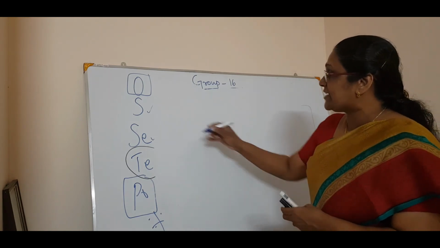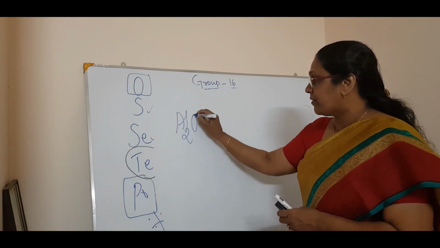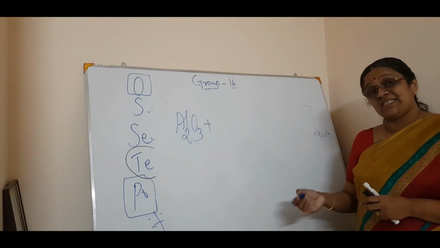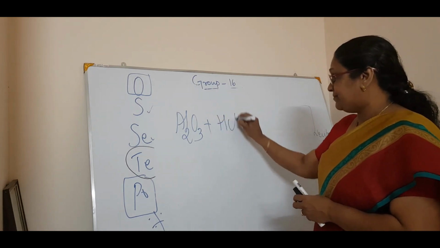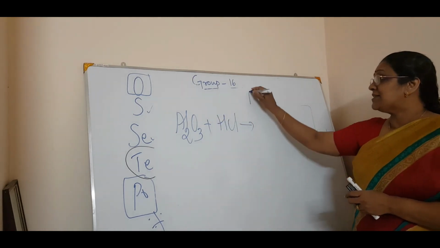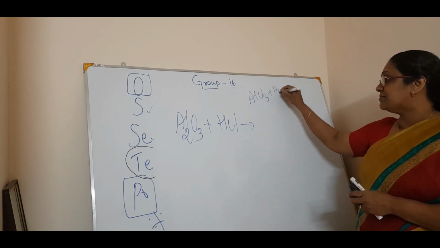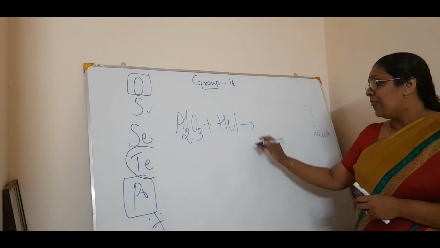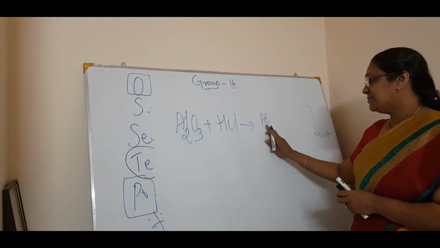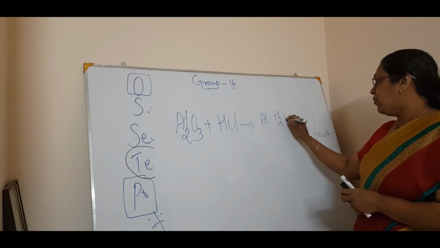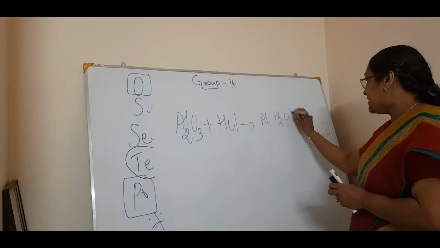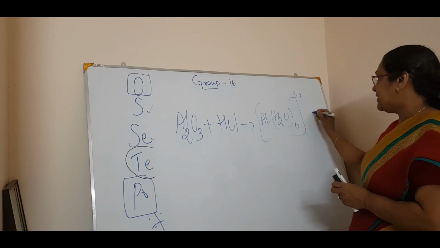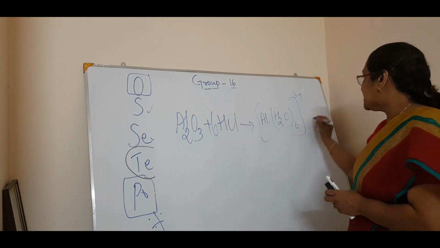For example, if you take the reaction of Al2O3, amphoteric oxide means it reacts with both acid as well as base. So if you take acid, what will it form? In the smaller classes you studied AlCl3 plus water, but it is not the case. It will form a complex, [Al(H2O)6]3+ and 6Cl-.